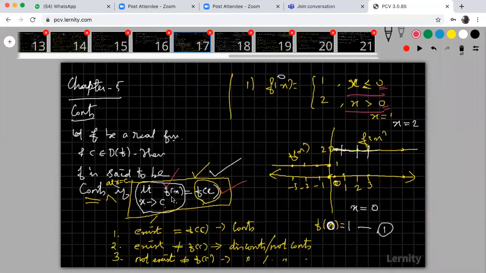Finding the limit only. If the function is given and you are going to find the continuity at this particular breaking point, find the left hand limit and the right hand limit. If both the limits are equal, that is the limit value. Conclude that the function is continuous or not continuous.